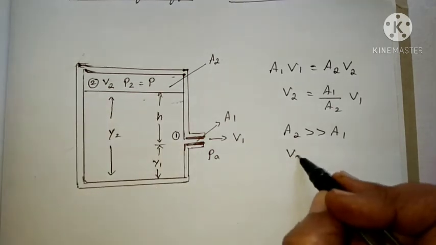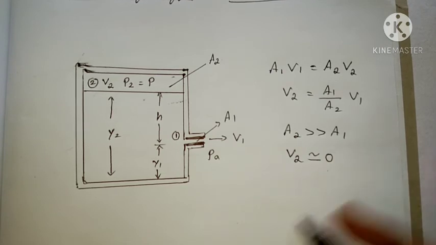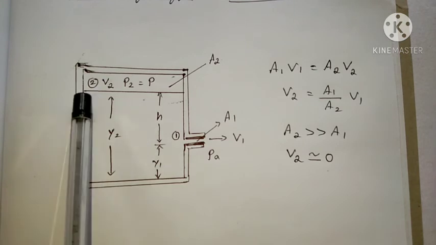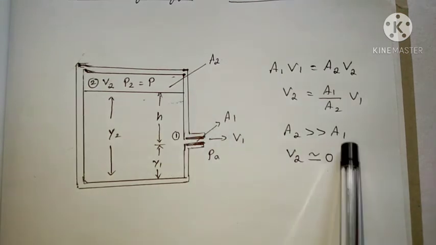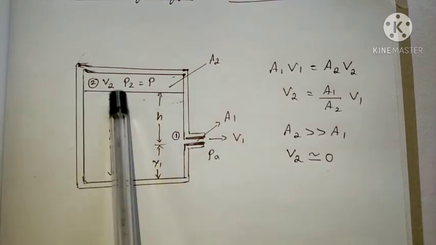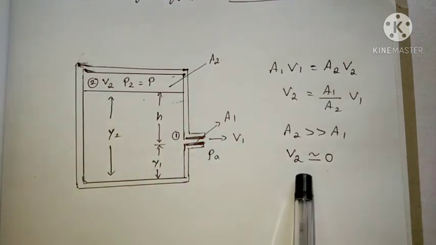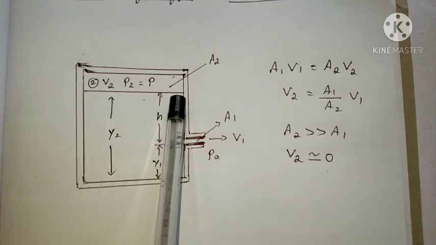So we can write V2 is approximately equal to 0. That is, the liquid at that point is almost at rest.